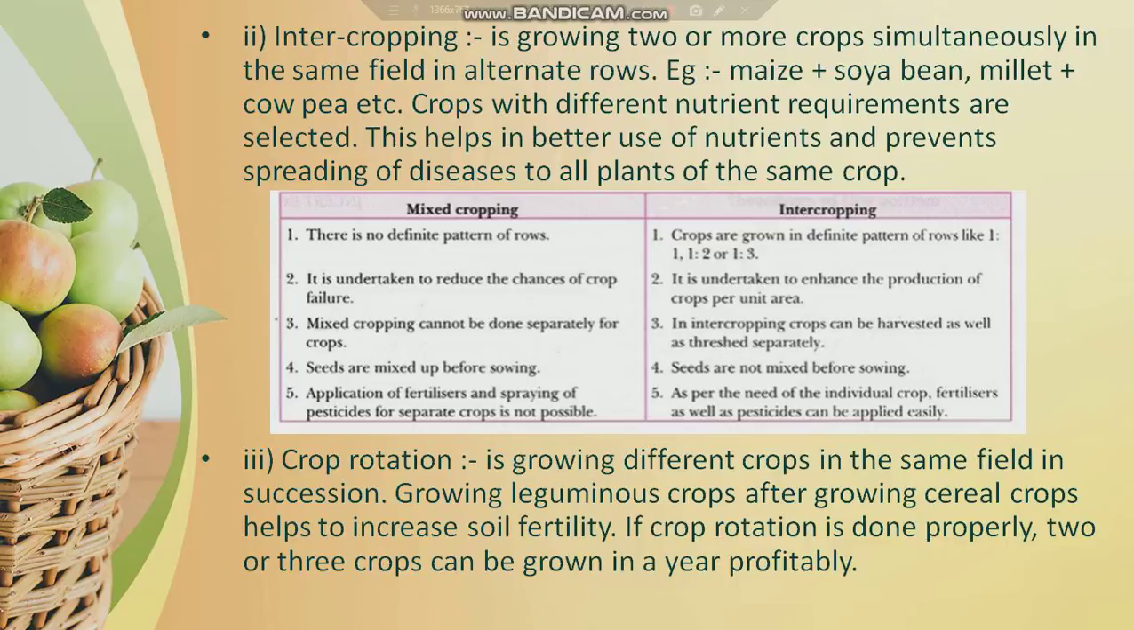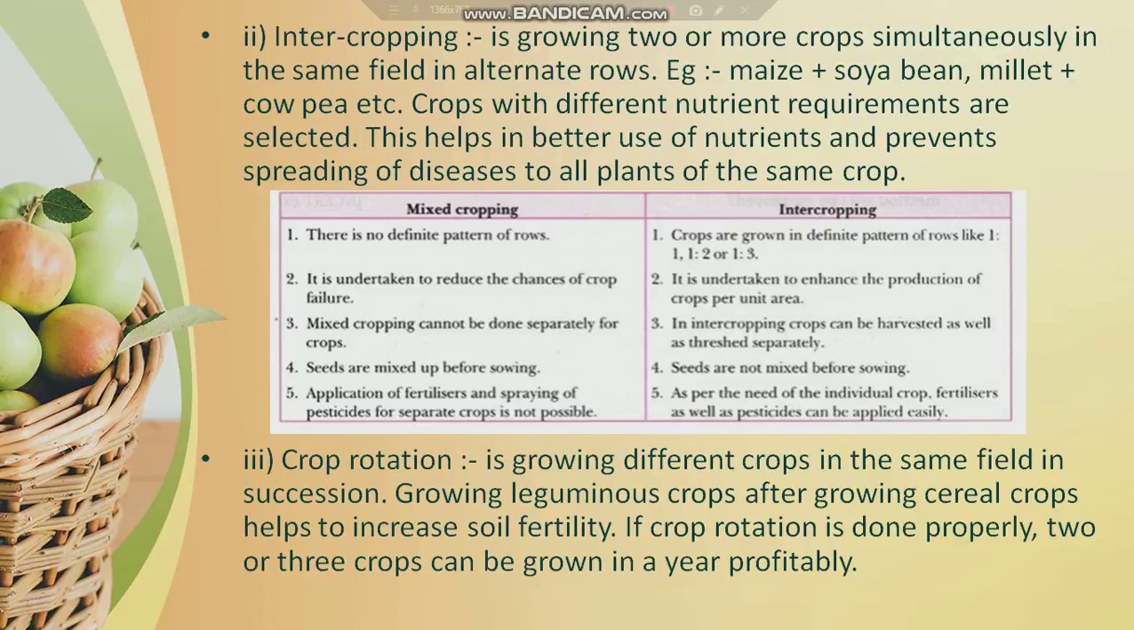So the major difference between mixed cropping and intercropping is, in mixed cropping there is no definite pattern of rows, and it is undertaken to reduce the chance of crop failure, and mixed cropping cannot be done separately for crops. Seeds are mixed up before sowing, that is, the seeds are mixed and then they are sown, so that we cannot get a definite pattern of crops. Then application of fertilizer and spraying of pesticides for separate crops is not possible.